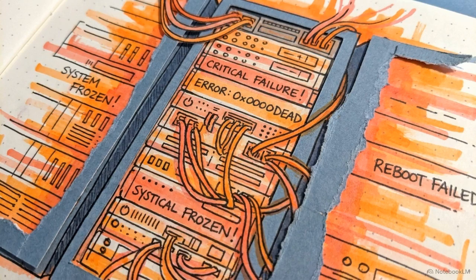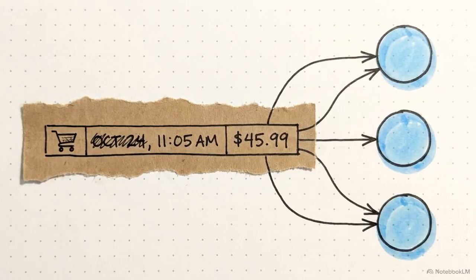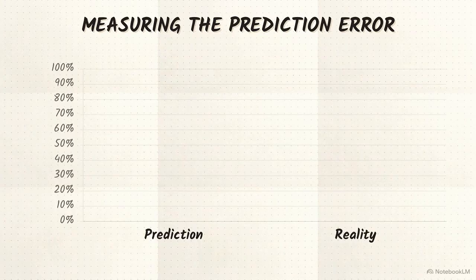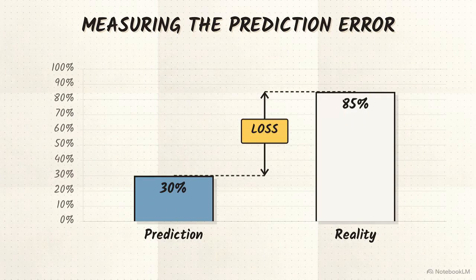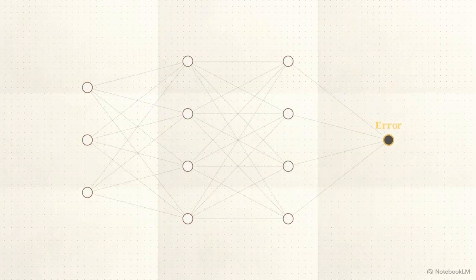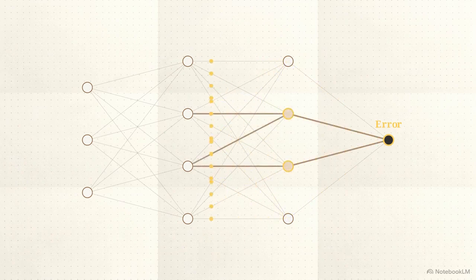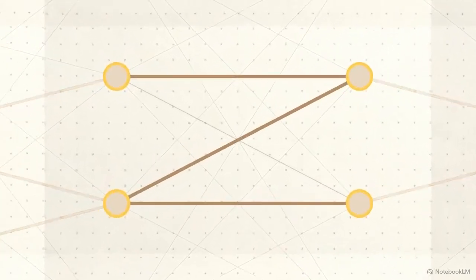The training happens in a fraction of a second when this network makes a mistake. The cycle begins with a guess. The network ingests a specific customer's data through its layers and predicts an outcome. This chart compares that initial guess against the actual outcome. The system calculates the precise difference between the two, which is defined as the loss. Now, the system walks backward through its own architecture. This step, backpropagation, traces the error from the output back through the hidden layers to pinpoint exactly which connections contributed most to the incorrect guess.